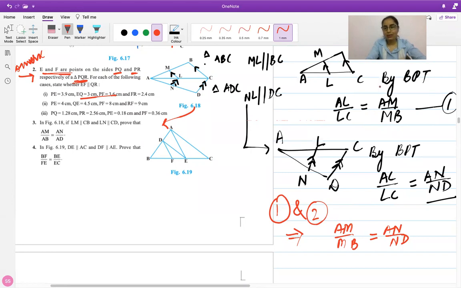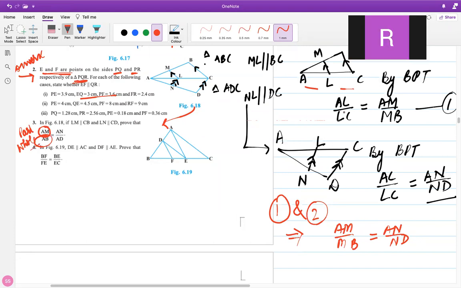What I have done is, while applying BPT, I have written the ratio of the paths, like I have written the ratio AL over LC. AC is the whole side, right? I took AL upon LC, but I am actually supposed to take part and I have to take whole, AL upon AC. So the denominator should have been the whole side. Same thing for all the ratios. This is something which I missed and this can be fixed later on.